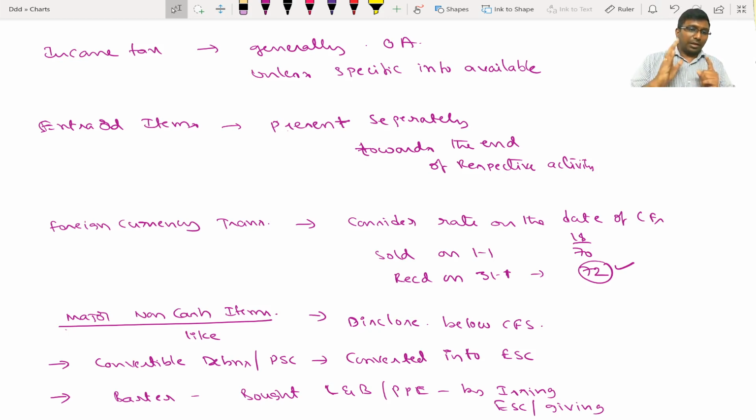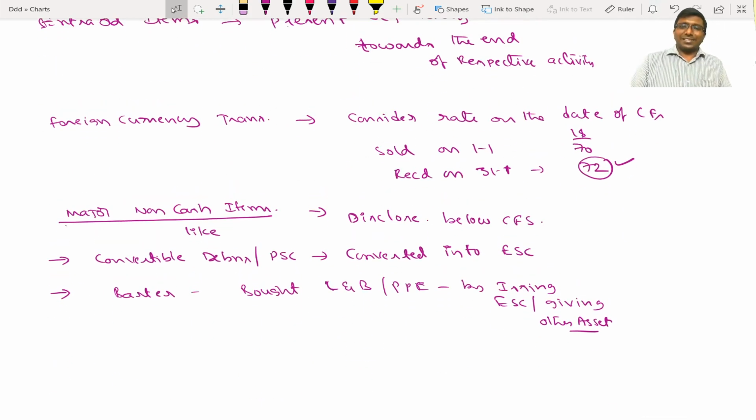And with respect to other small items, foreign currency transactions: in case of cash flow, what rate are we supposed to take? See, this is the cash flow statement, so the rate on the date of collection or payment, the day the real cash flow is happening, that day you are supposed to record it.